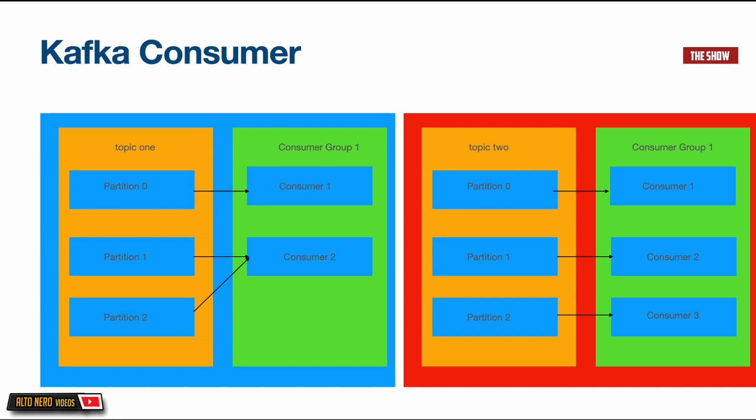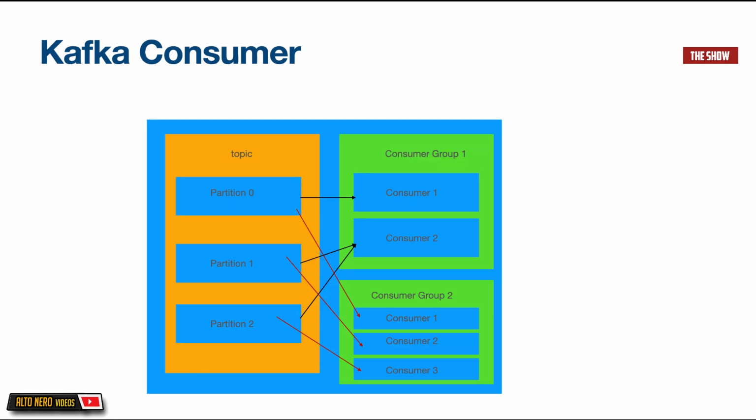If there are more consumers than partitions, some of the consumers will be idle. So it is not really wise to have more consumers than partitions. You can have more partitions than consumers because having lots of partitions is how topics are scaled. It is also important to note that you can have multiple consumer groups consuming from the same topic.